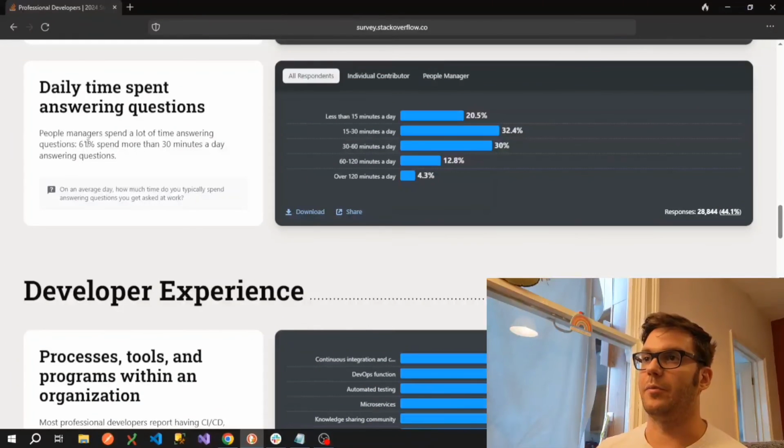And we can see here that people managers spend a lot of time answering questions. I can definitely attest to that. 61% spend more than 30 minutes a day answering questions. Again, I would say that would be an absolute bare minimum there.